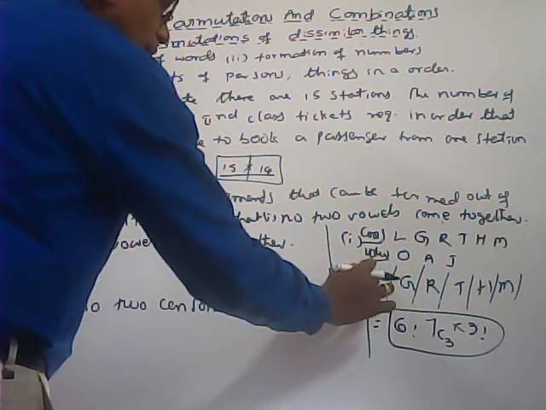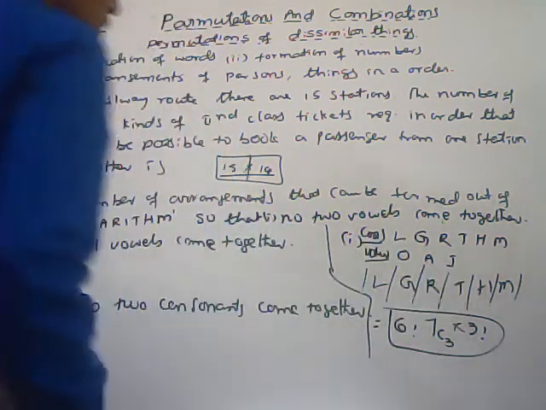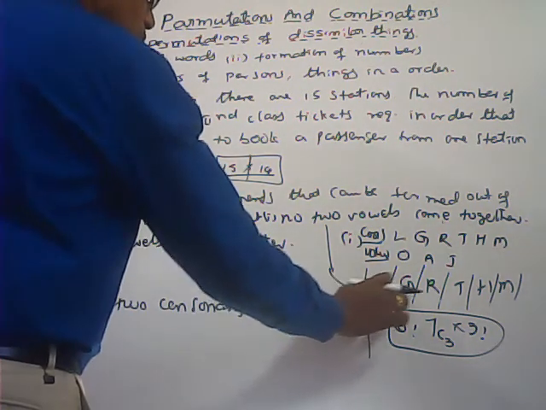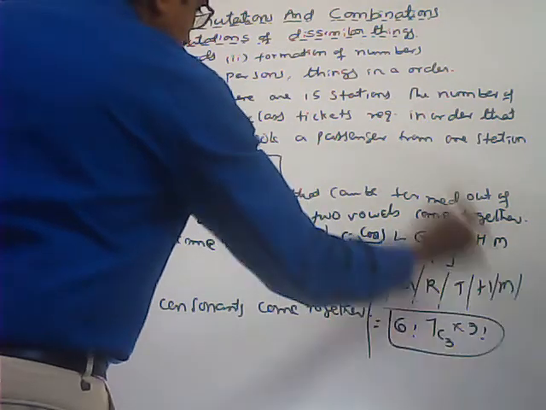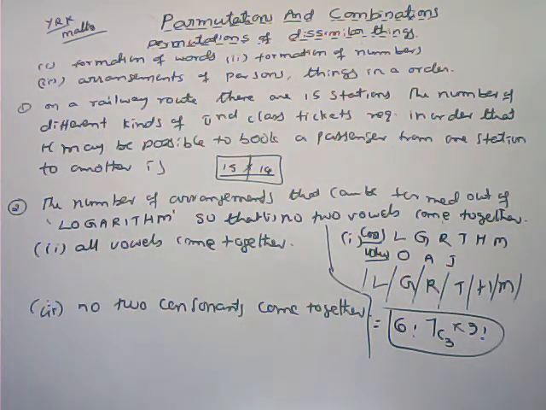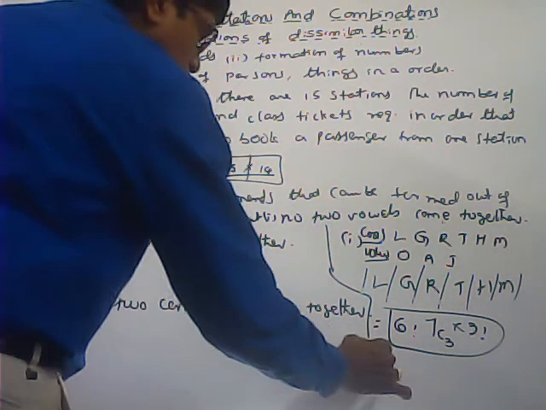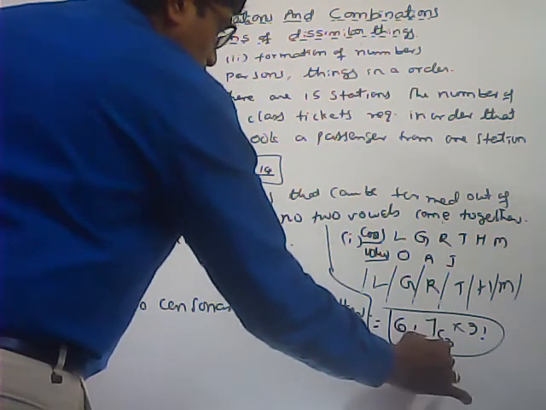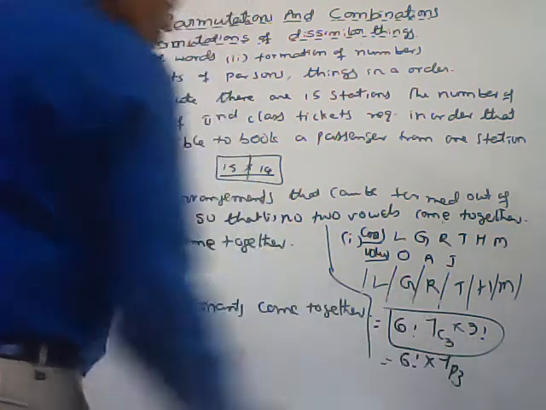First I arranged the consonants, which can be done in 6 factorial ways, and next empty places 1, 2, 3, 4, 5, 6, 7 are there, and here I am keeping vowels: 7P3 also we can say. Here 6 factorial into nCr into r factorial, we can write 7P3 also.